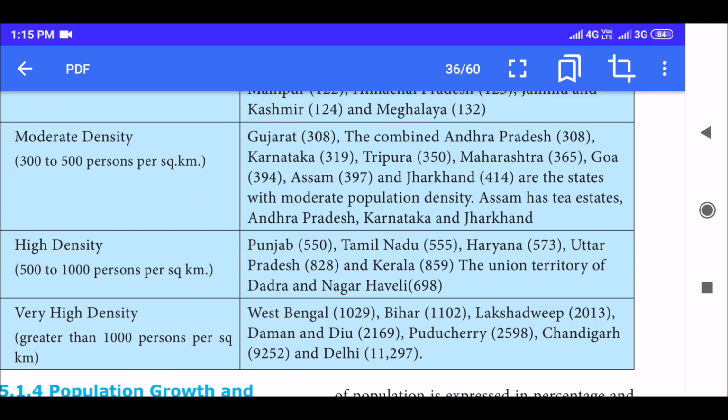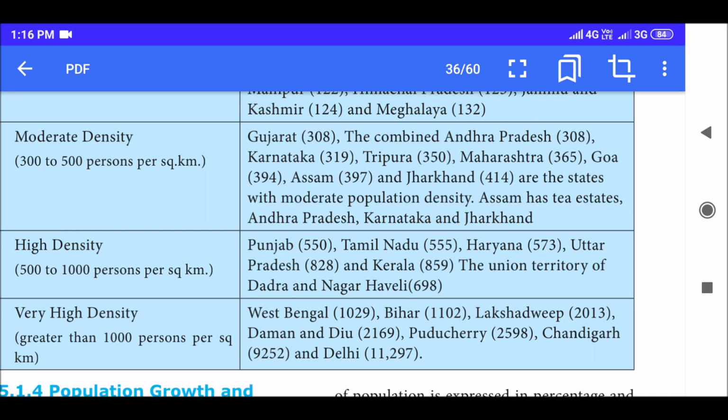Gujarat, the combined Andhra Pradesh. Now Andhra Pradesh is split into two, right? Andhra Pradesh and Telangana. So they're referring to it as combined Andhra Pradesh. Karnataka, Tripura, Maharashtra, Goa, Assam, and Jharkhand are the states with moderate population density. Assam has tea estates, Andhra Pradesh, Karnataka, and Jharkhand.